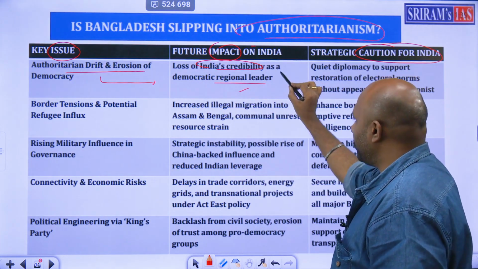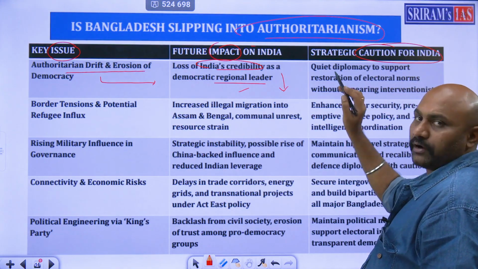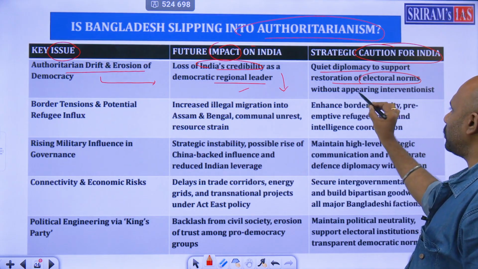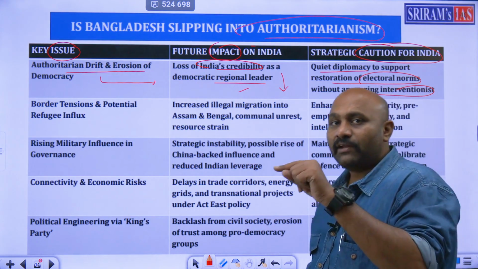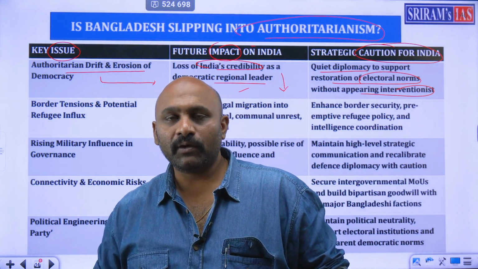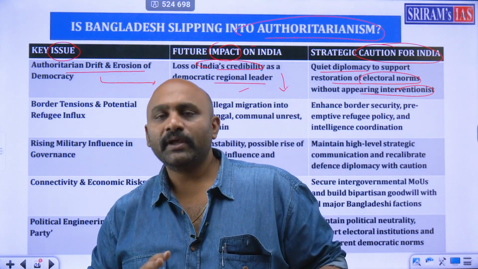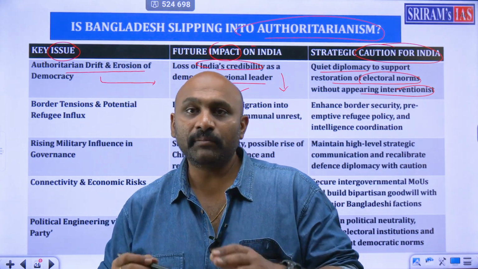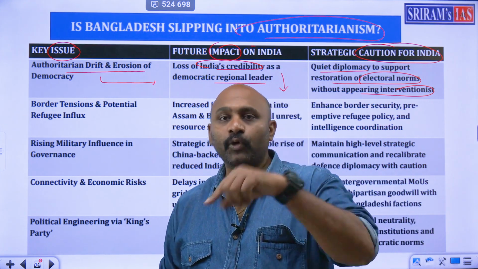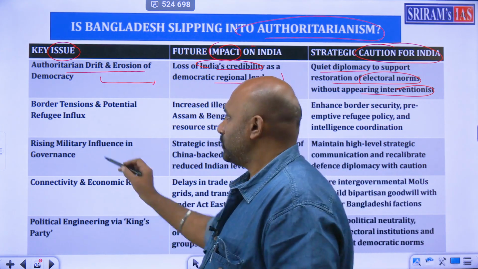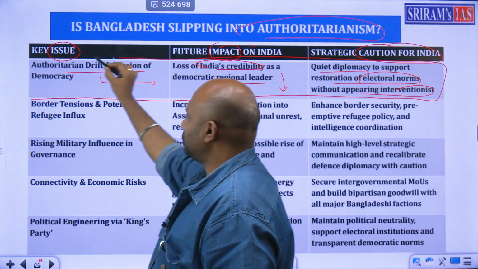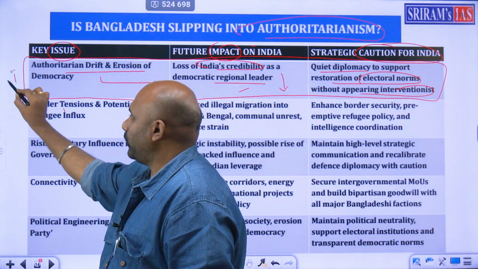It's a big blow, this is. Therefore, we should do quiet diplomacy and restoration of electoral norms without appearing to intervene. Without getting involved, we convince their leaders: brother, don't go into a dictatorship form, you had better be in democratic form and bring elections into the picture, let the people rule. That is what we have to softly tell them instead of poking them. That is the first point. This is one major point that you have to mention.